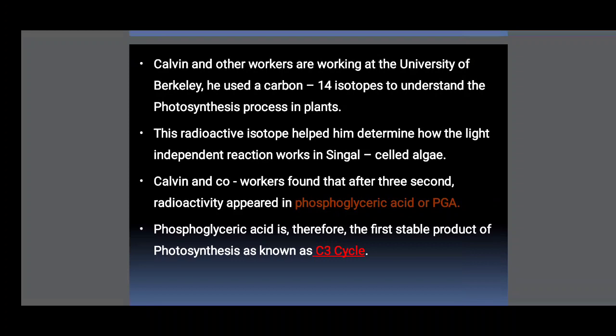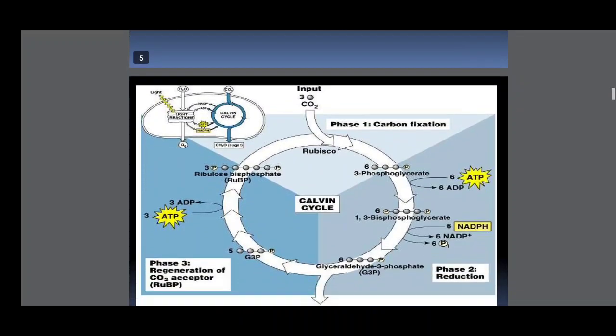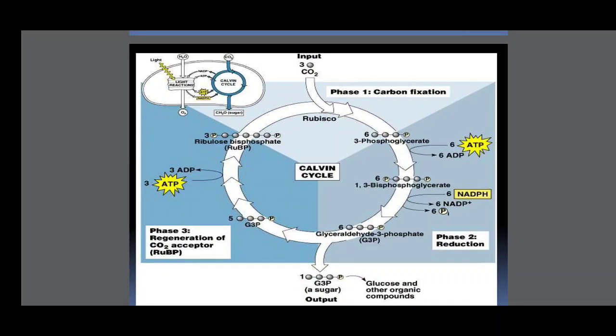The radioactive isotope helped him determine how the light independent reaction works in single cell algae. Calvin and co-workers found that after 3 seconds radioactivity appeared in phosphoglyceric acid or PGA. Phosphoglyceric acid is therefore the first stable product of photosynthesis, known as the C3 cycle.